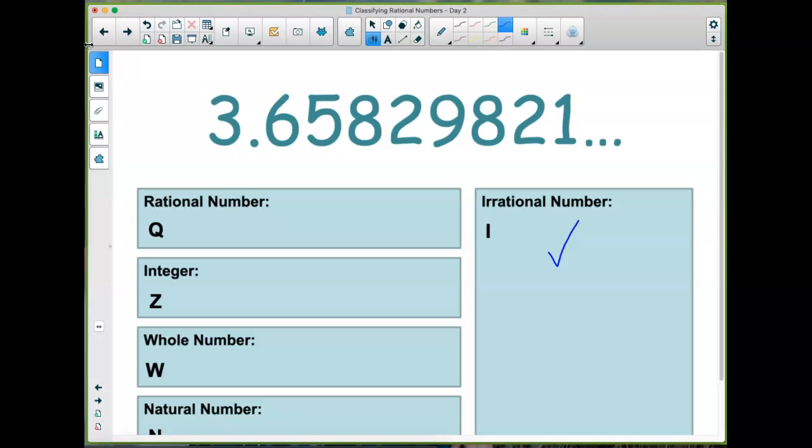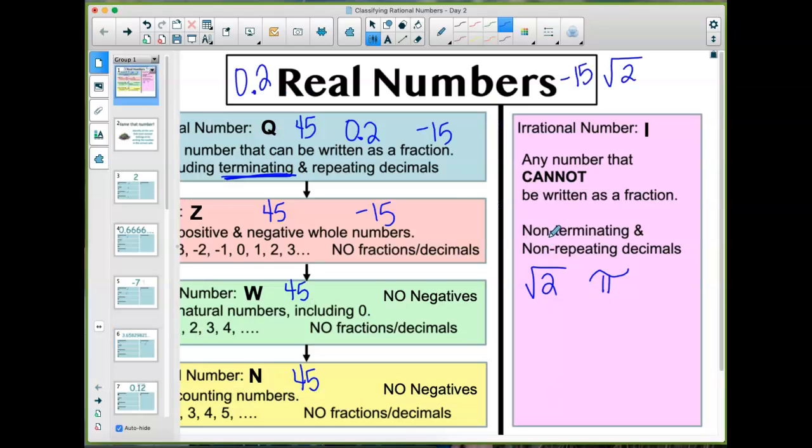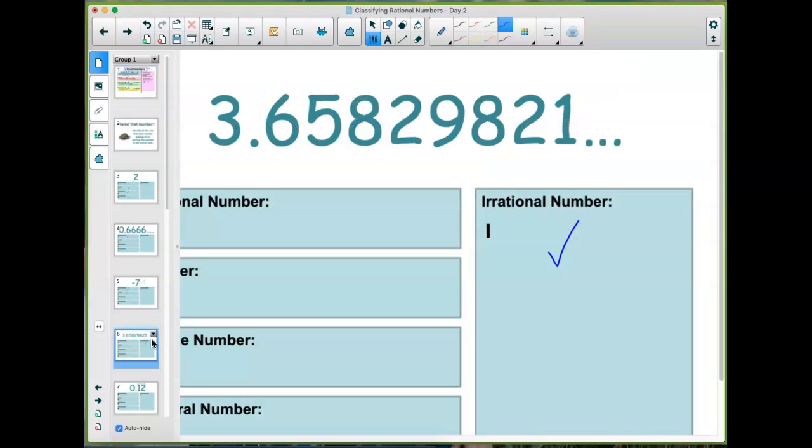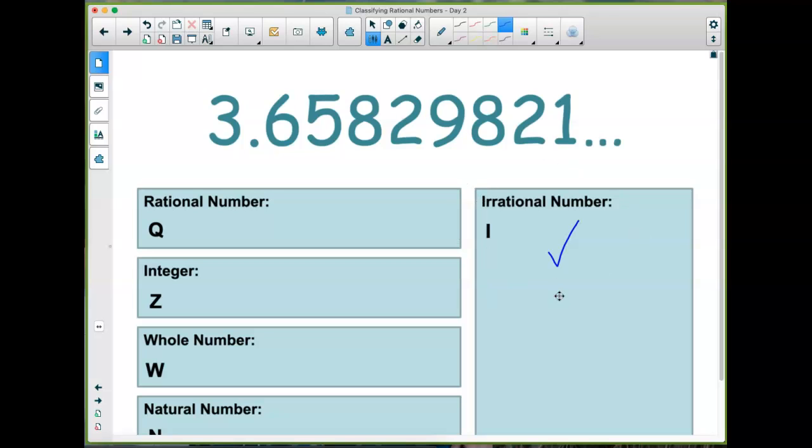It's irrational because of the definition, which says non-terminating and non-repeating. So essentially there's no pattern. This number does not have a pattern to it, so it goes in irrational. Rational has to have a pattern. So if you said Q, that would have been wrong.